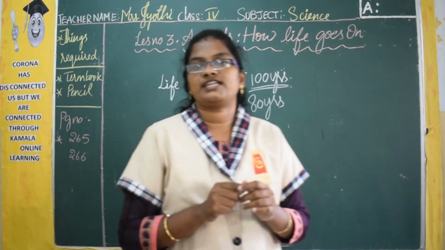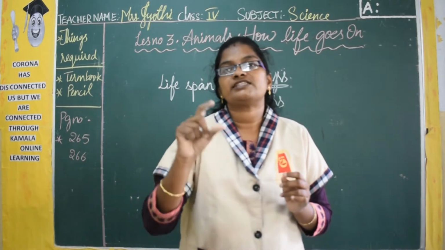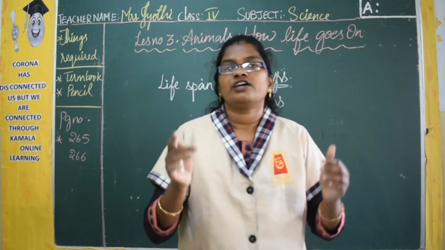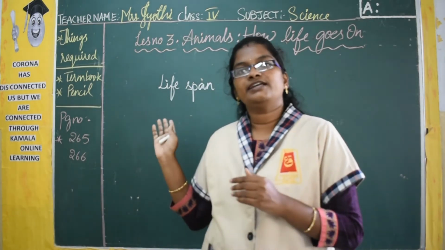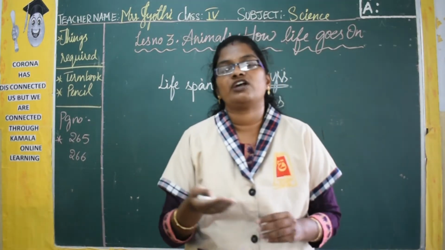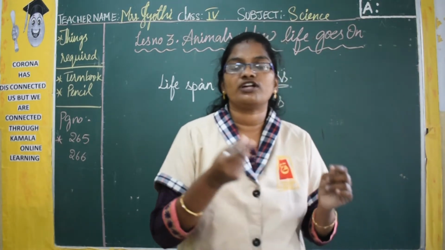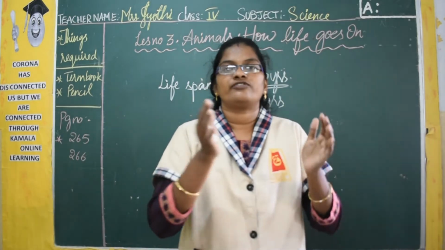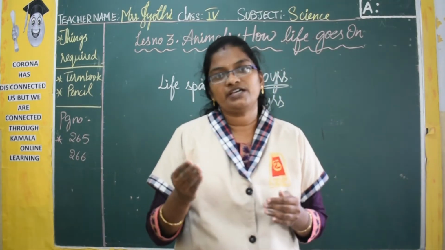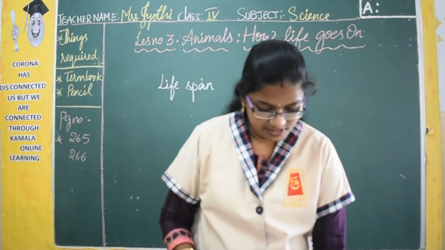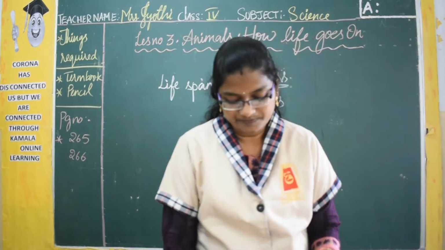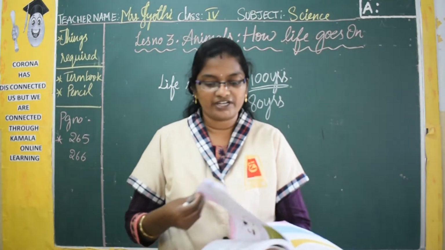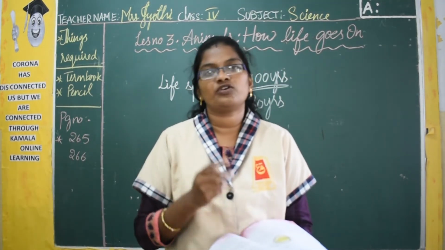And if you look at this lifespan, it is different from one living being to another living being. If you take human beings, it is 80 years. If you take a butterfly or any animal or an ant or a housefly or mosquito, it is again different. From one living being to another, it's going to be different. So that is about the lifespan. They die when their lifespan is completed.